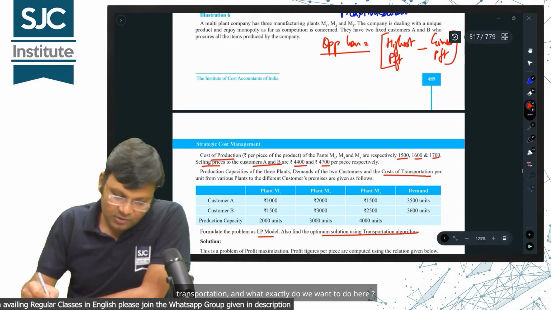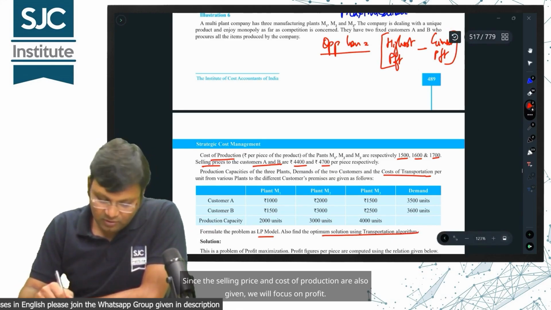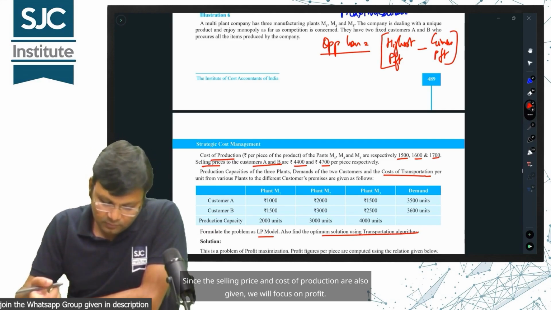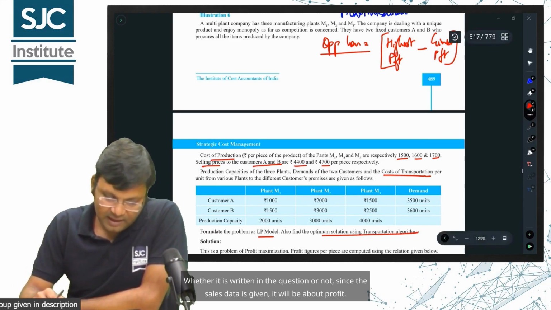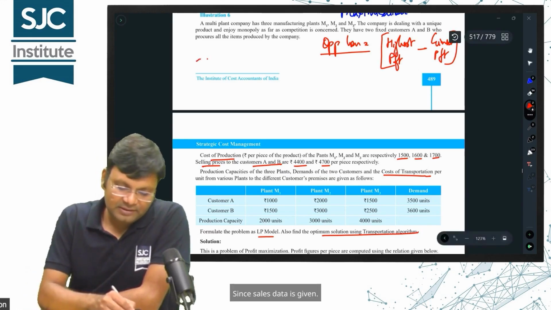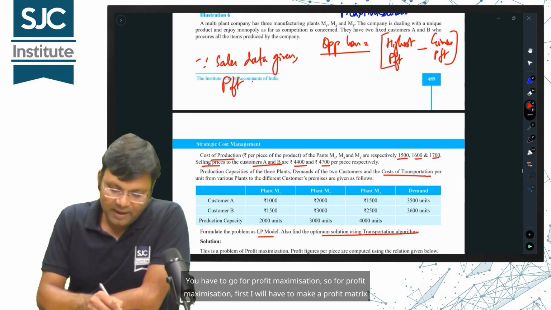And what exactly do we want to do here? Since the selling price and cost of production are also given, we will focus on profit. Whether it is written in the question or not, since the sales data is given, you have to go for profit maximization.